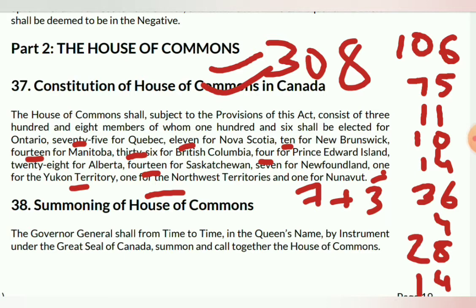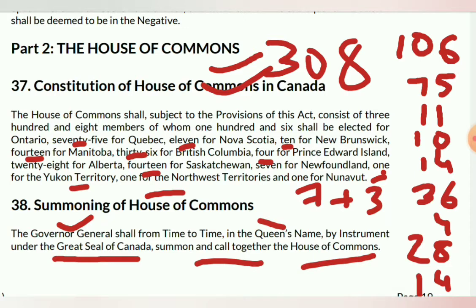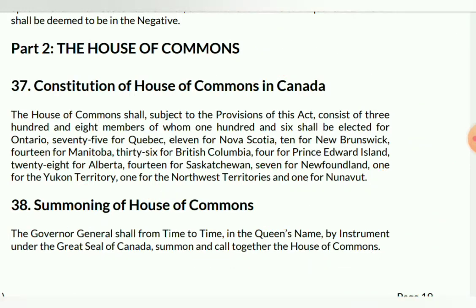So how are the members of the House of Commons summoned? By a similar method and the same person as in the Senate: the Governor General, in the Queen's name, by an instrument under the Great Seal of Canada, summons and calls together the House of Commons. It is the Governor General who earlier summoned the senators, and here also summons the members of the House of Commons.